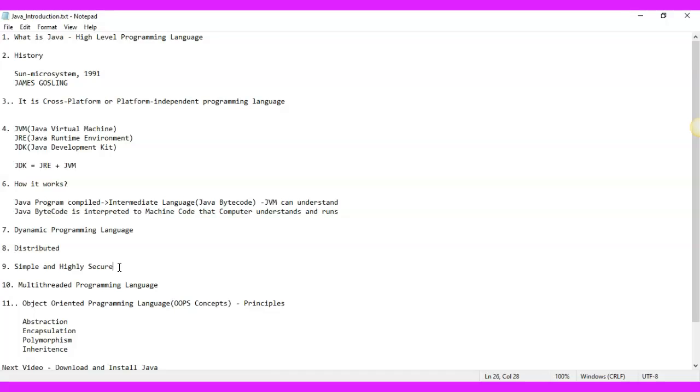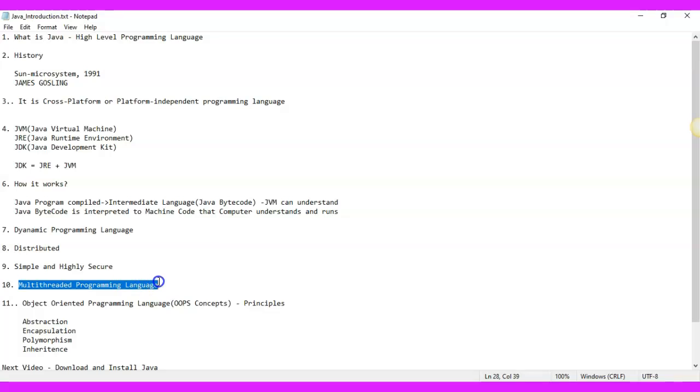JVM is internal equipment inside JDK, inside your Java environment itself. That bytecode cannot be understood by any other machine. So all you need is just the JVM that will understand the bytecode and nothing else. That's how Java is a highly secure programming language.